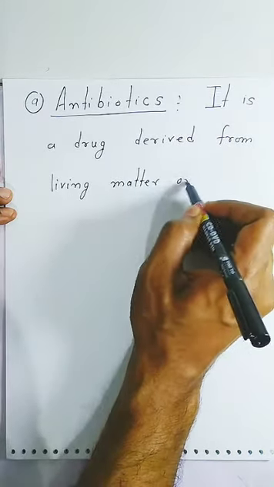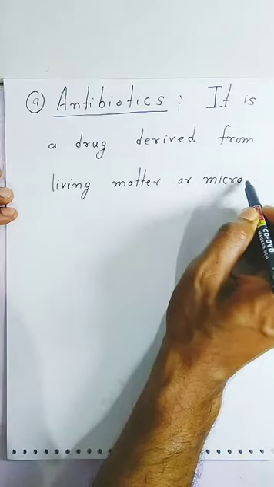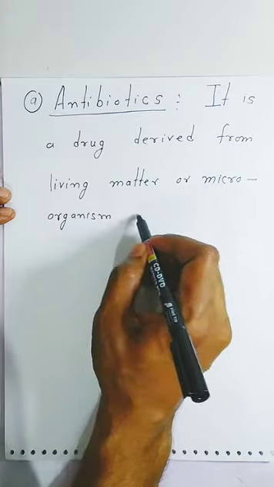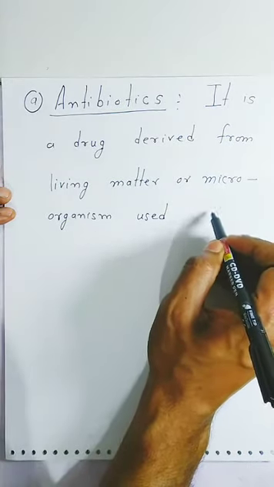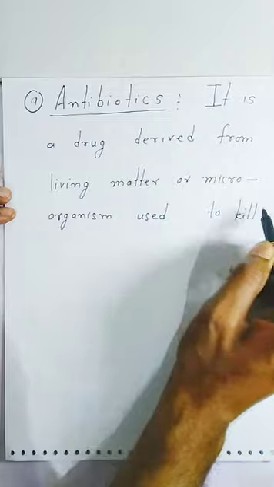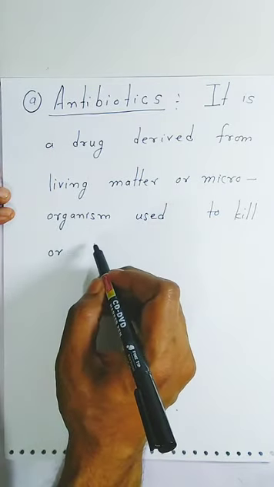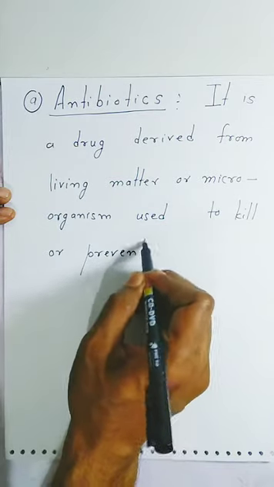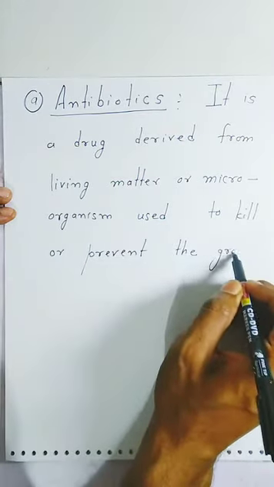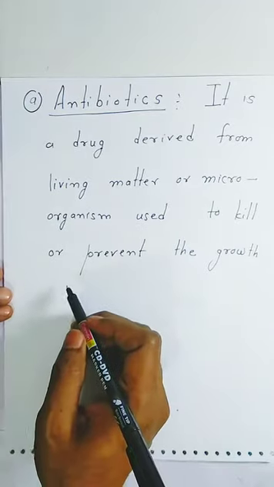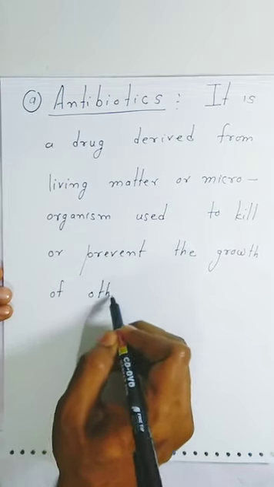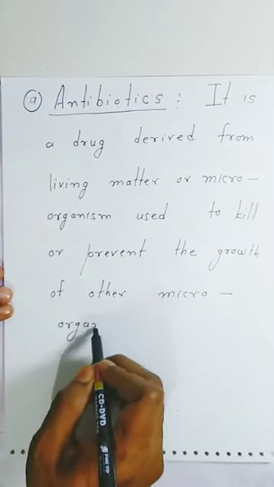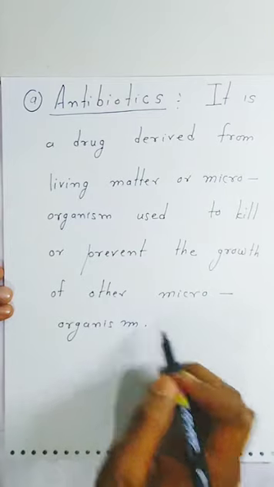Living matter, students, that is also called microorganisms. These substances we get from microorganisms, and after getting these substances, we use them to kill or prevent the growth of other microorganisms. So this is the definition of the antibiotic, students.